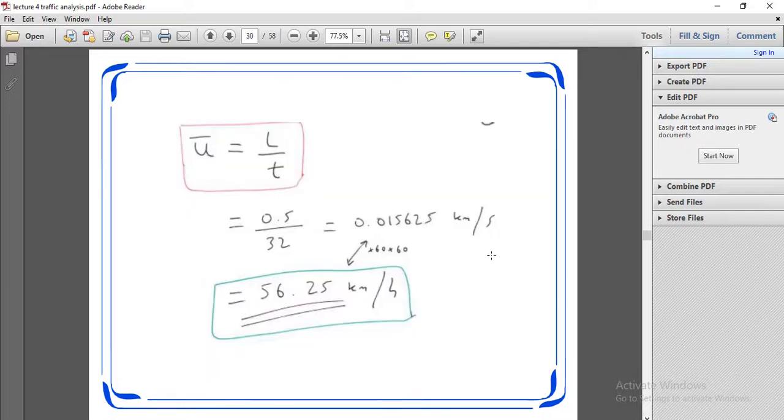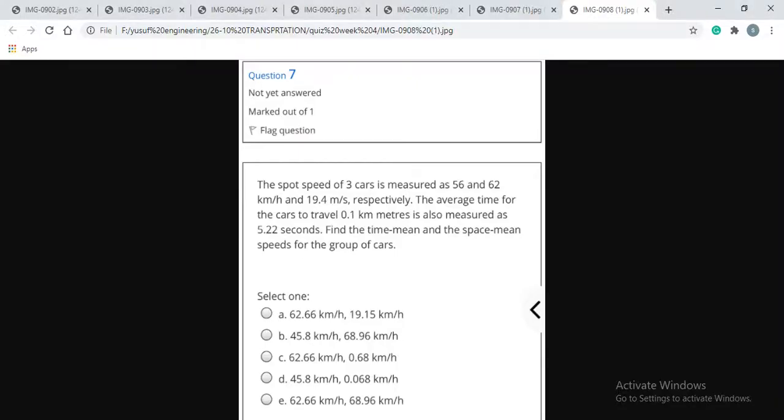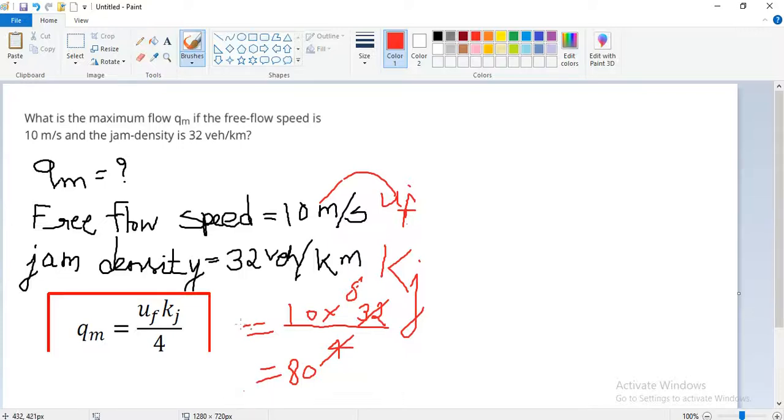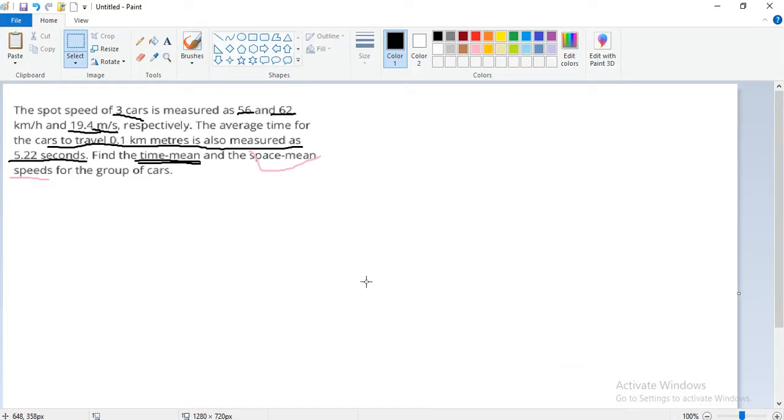U is equal to L upon T. This U bar is the space mean speed. The average time for the car to travel 0.1 kilometer.